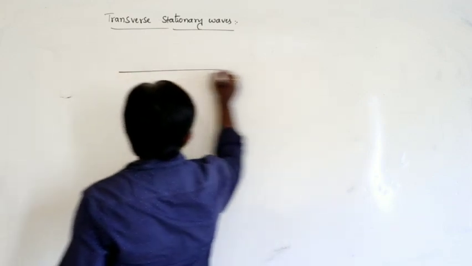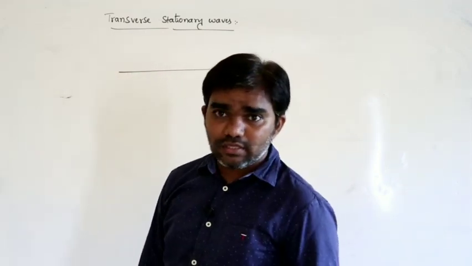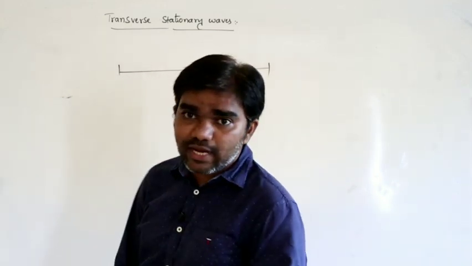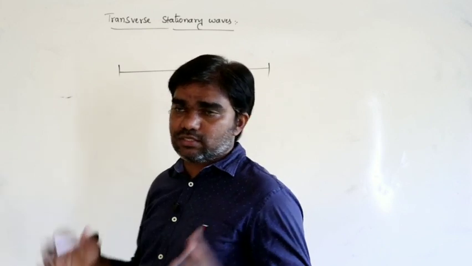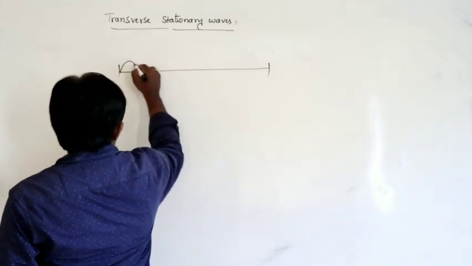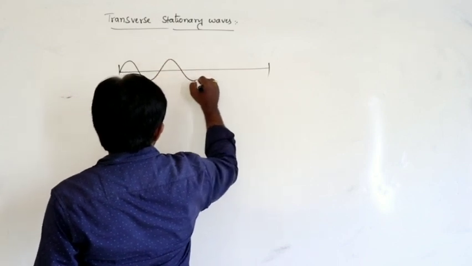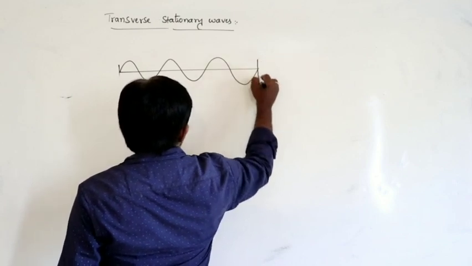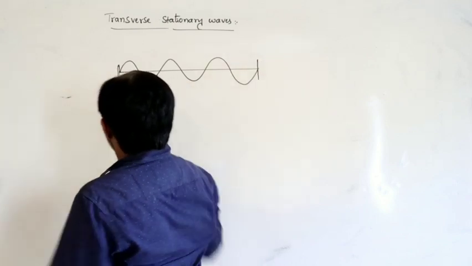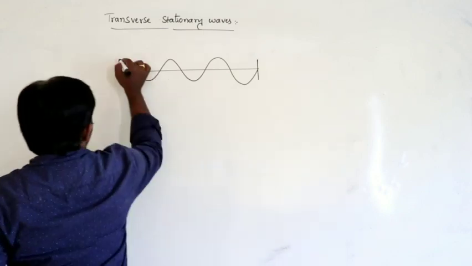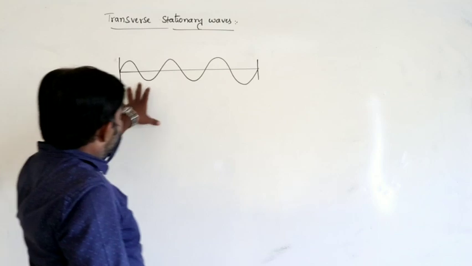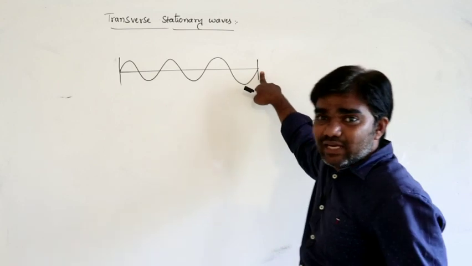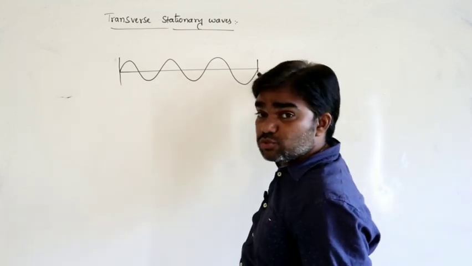For example, this is a string fixed at two ends. If one wave is created in the string like this, the wave reaches the fixed end.